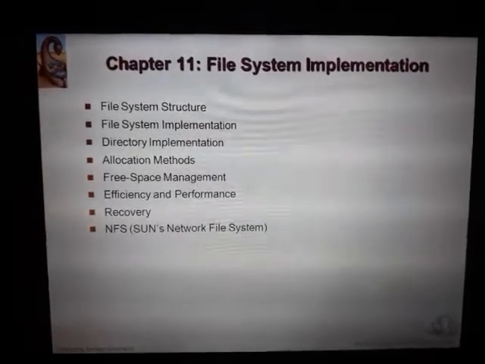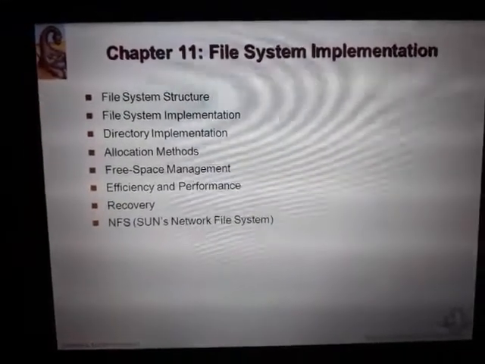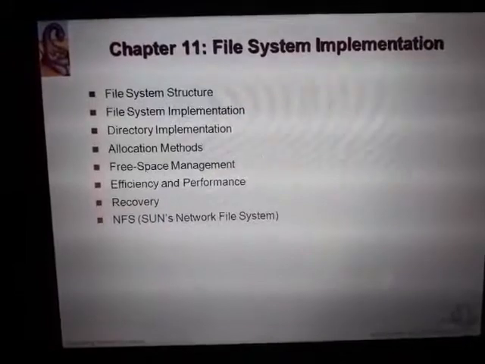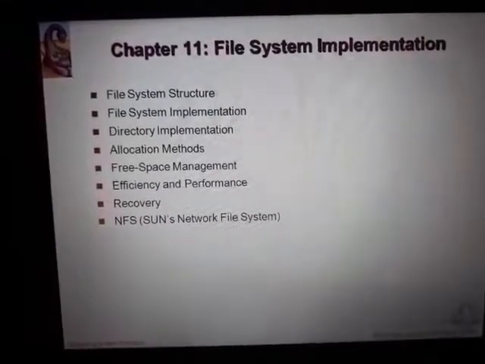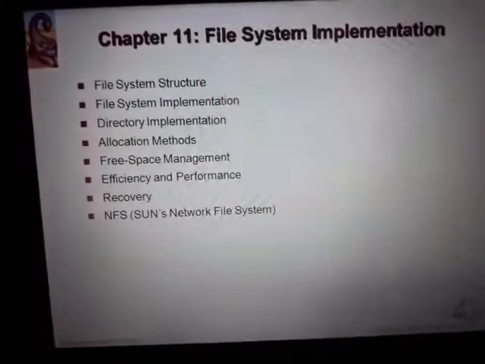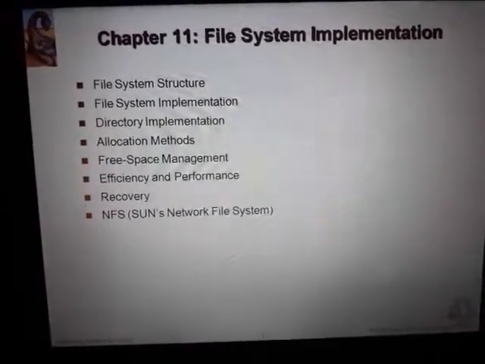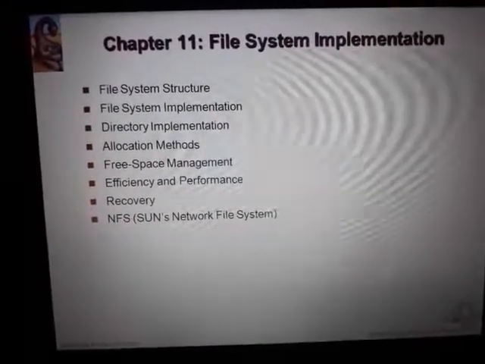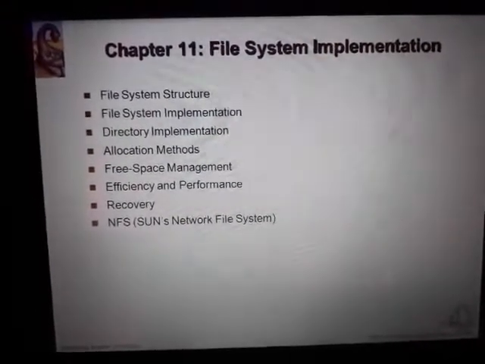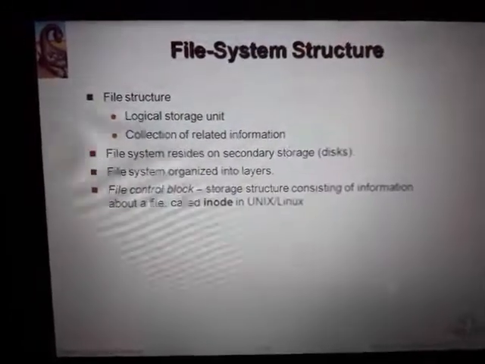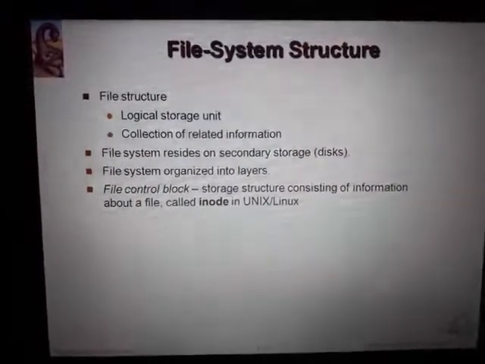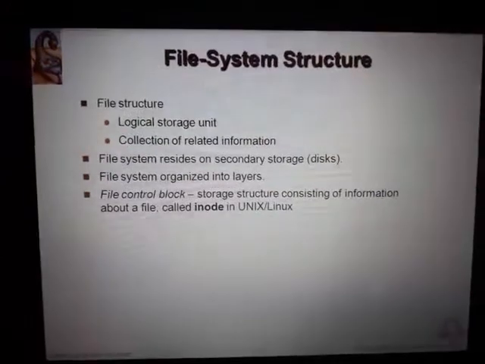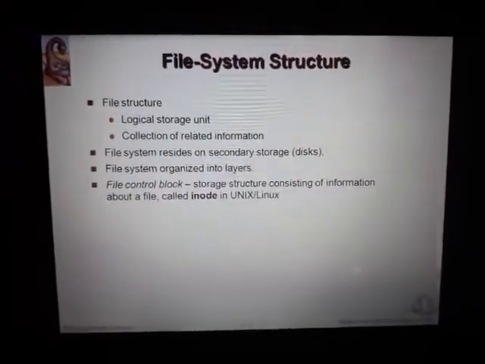File system implementation. In this chapter we will be studying file system structure, file system implementation, directory implementation, allocation method and free space management. The remaining concepts are not included in your syllabus. File system structure: a file system consists of a logical storage unit and a collection of related information.